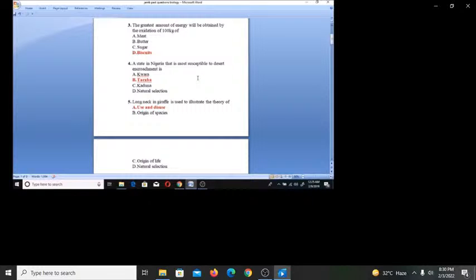Long neck in giraffe is used to illustrate the theory of A. use and disuse, B. origin of species, C. origin of life, D. natural selection.